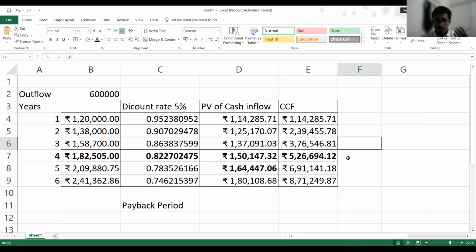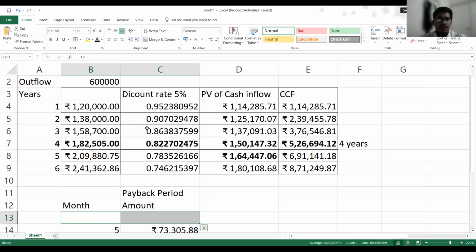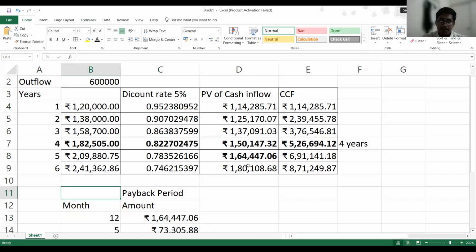So we have to reach the exact month, and for that we have to do a little simple math. It is very clear that this will be 4 years and a few months. 4 years is ascertained. For the month calculation, there will be some months and some amount. In 12 months we are generating 1,64,447, but we want to reach 6 lakh rupees.